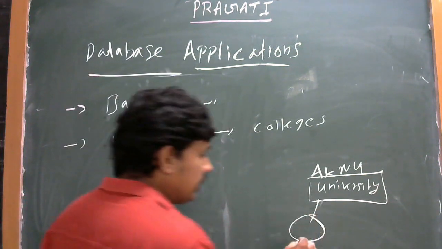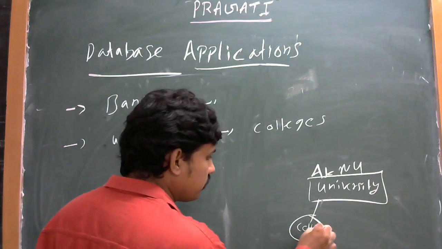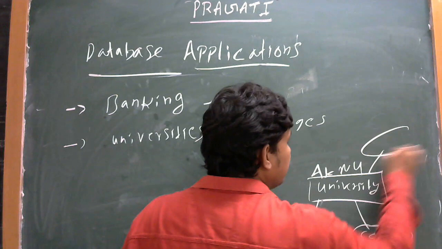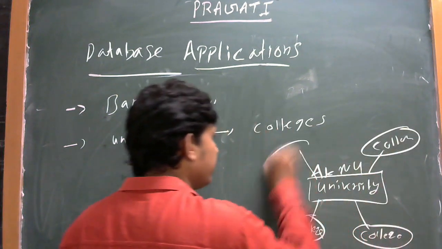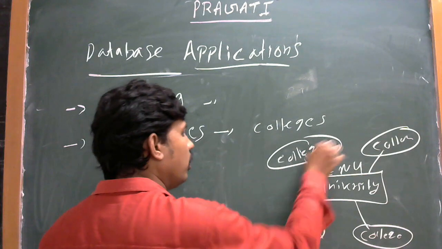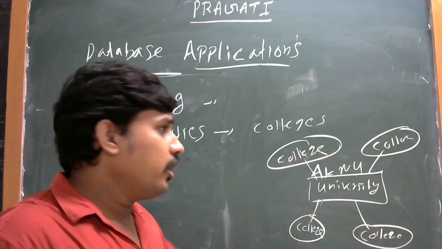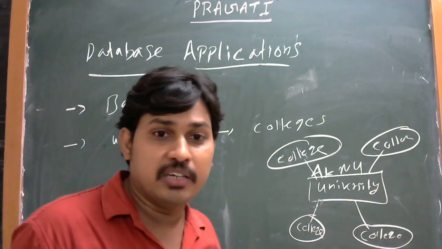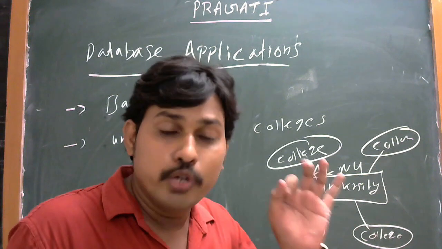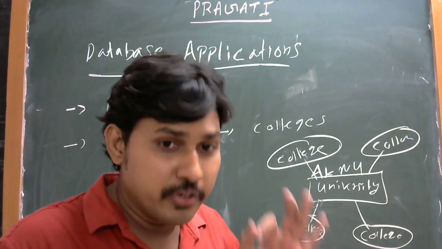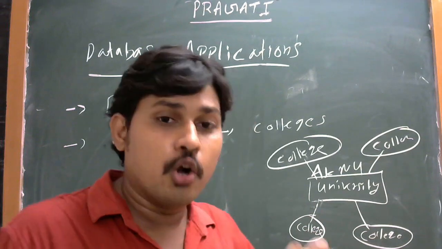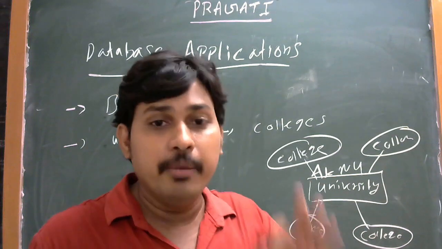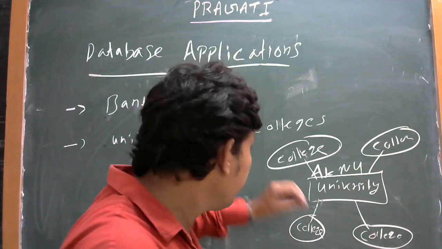For example, this is one college, and this is another college, and this is another college. These colleges are based on a particular university. This university database consists of student and college information, syllabus, previous question papers, academic affairs, college development council, whatever work can be conducted by the university. The complete information will be stored in the university database.